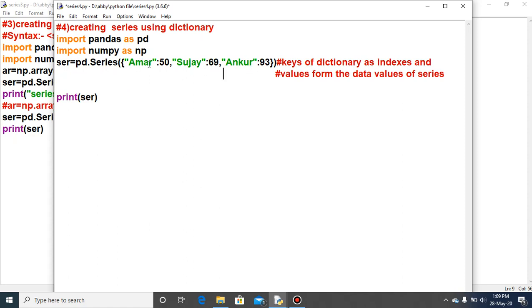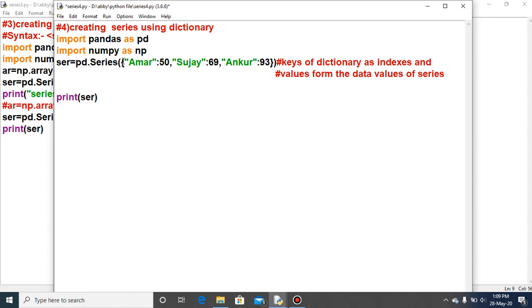Actually these are the names Amar, Sujay and Ankur under double quotes, because Amar, Sujay, Ankur are string values, so they must be inside double quotes. You can say this series is 3 students' names as well as 3 students' marks. Amar got 50 in one of the subjects, Sujay got 69 and Ankur got 93.